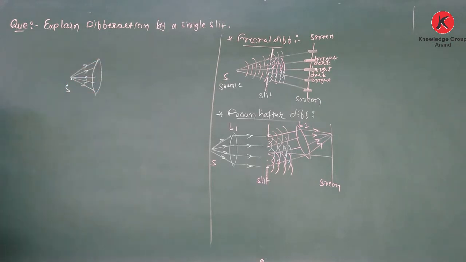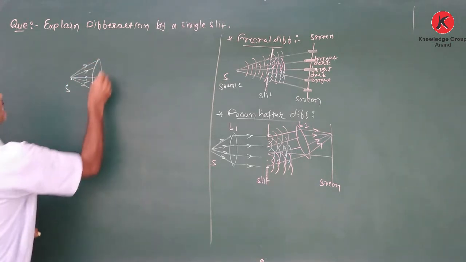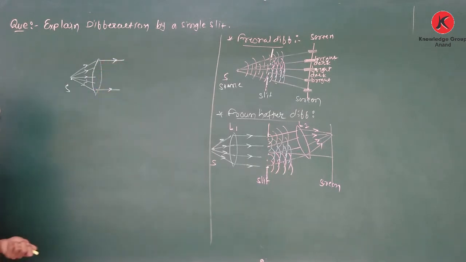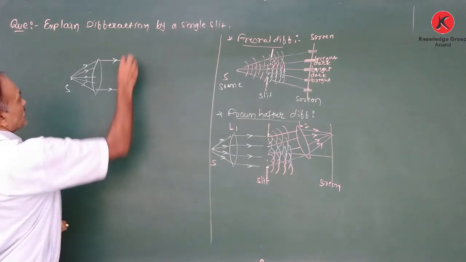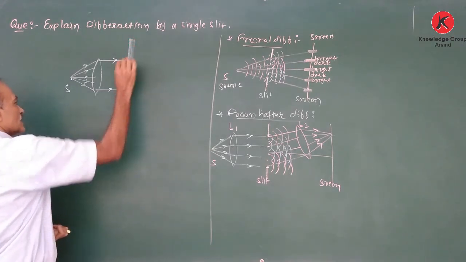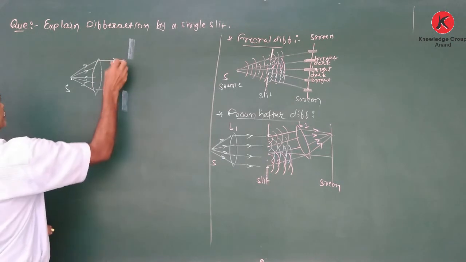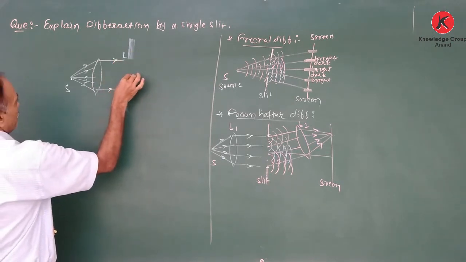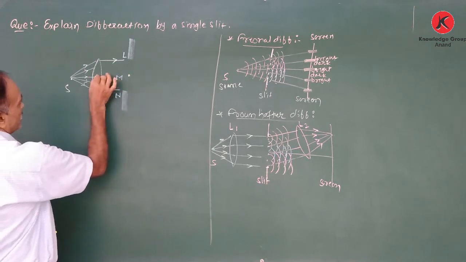Therefore, the refracted rays from the convex lens become parallel and behave as a plane wave. Now there is the slit LN, with the midpoint M.